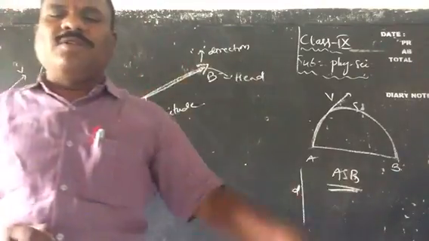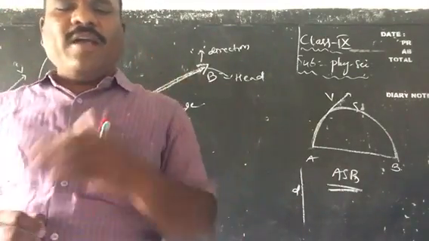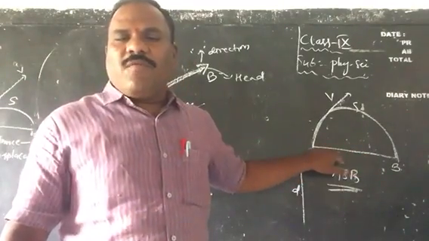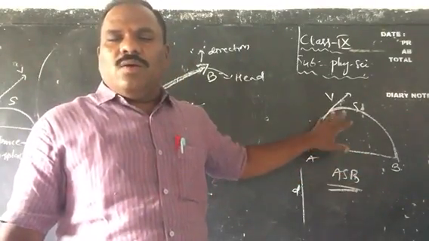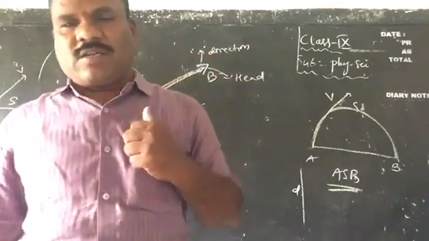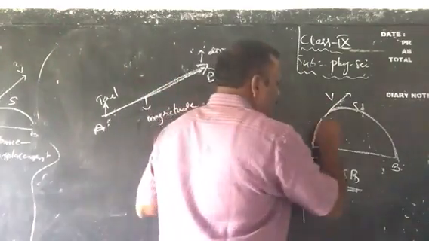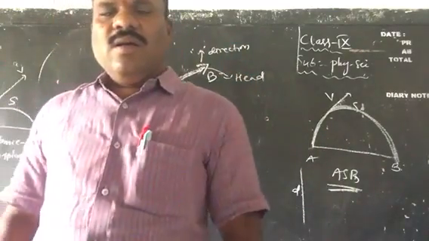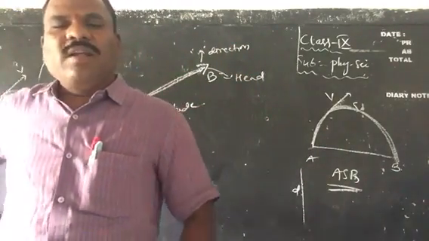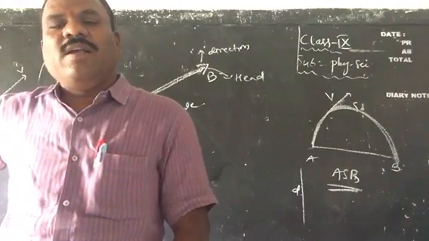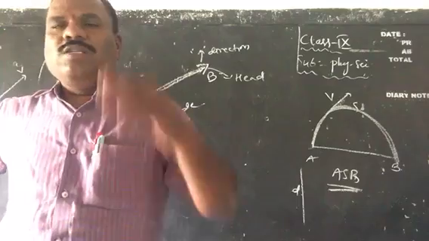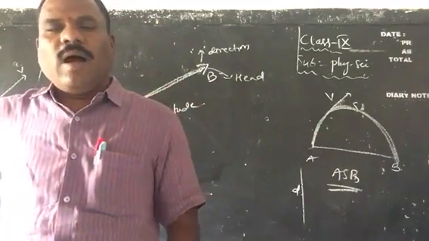Children, in the above example, observe here the figure 5. Here I have drawn ASB. In the example figure 5, ASB shows the actual distance covered by an object. And AB is the displacement, which is the straight line drawn from the initial position to the final position of the object.